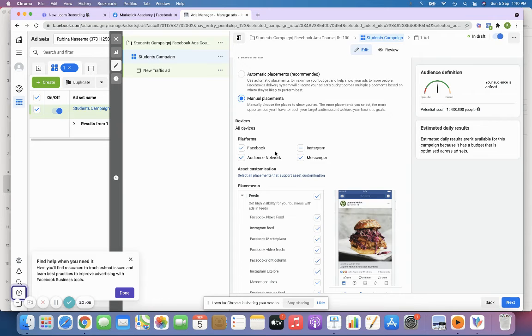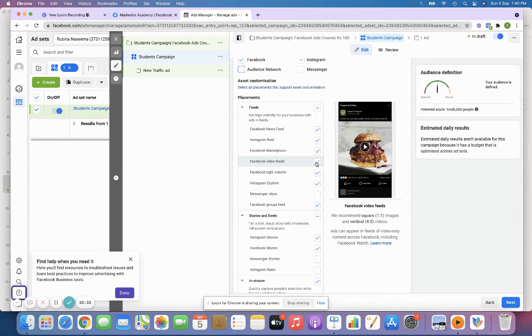You can tell Facebook to do that. I just don't want ads running in messengers, because it definitely won't get converted. I don't want my ads to show up in any of the audience networks. If you want a very good conversion in a traffic campaign, I always suggest going only with Facebook and Instagram.